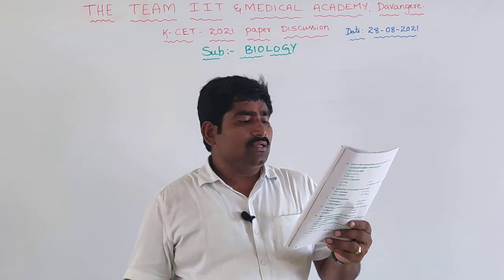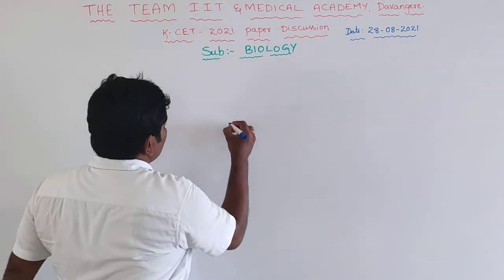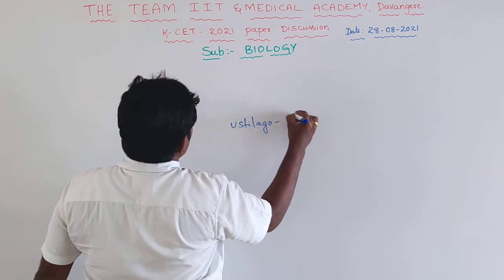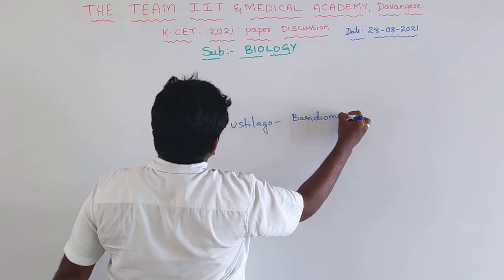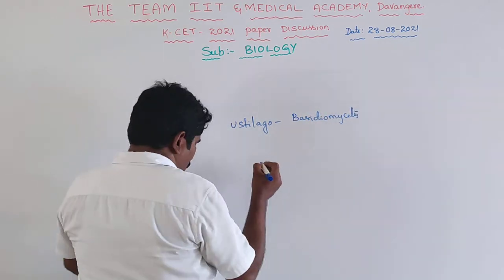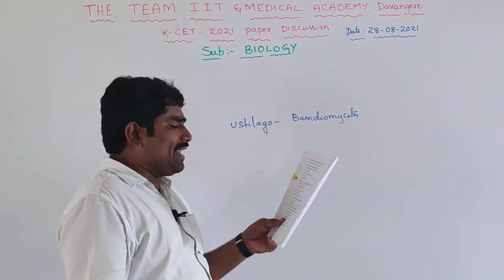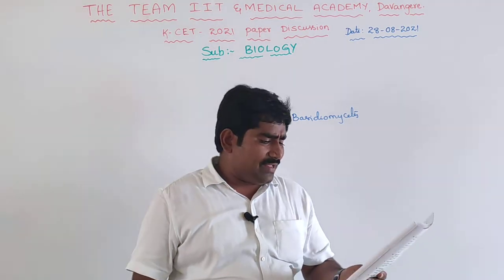Identify the odd one: Ustilago is the odd one because Ustilago is smut and belongs to Basidiomycetes. The remaining, Alternaria, Colletotrichum, Trichoderma polysporum, all belong to Deuteromycetes.